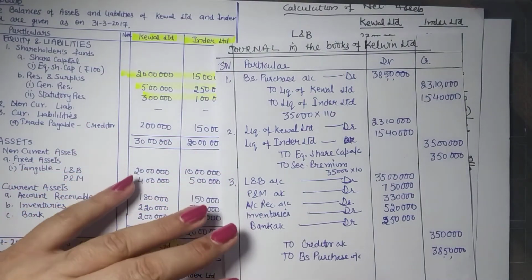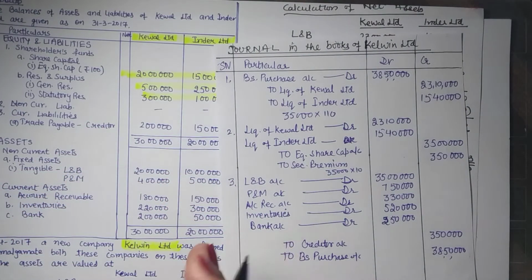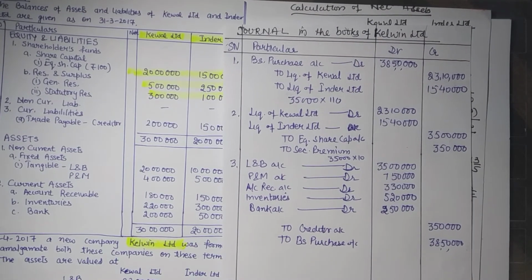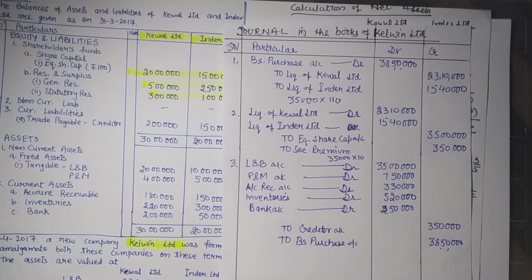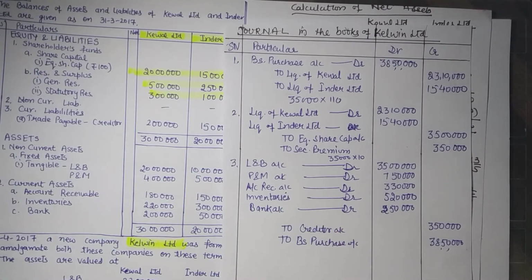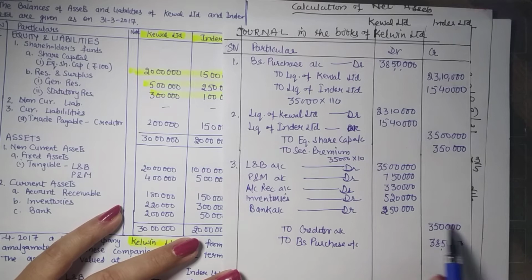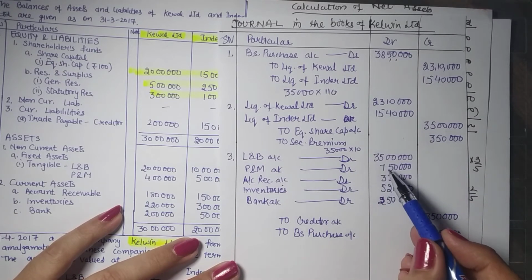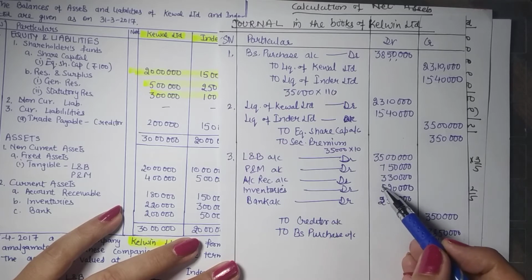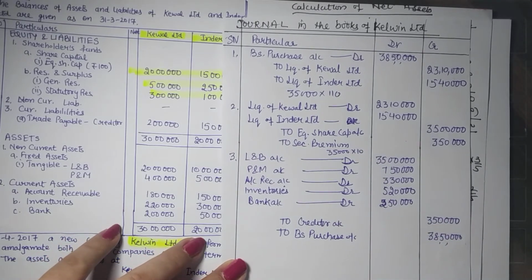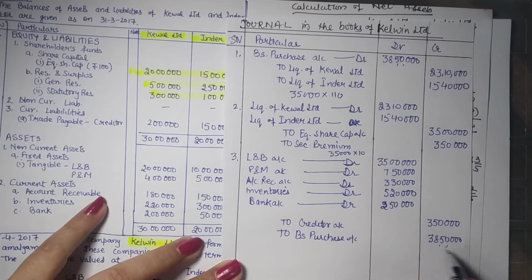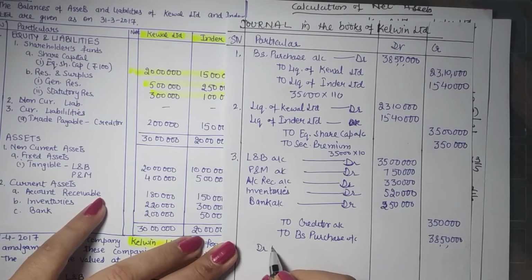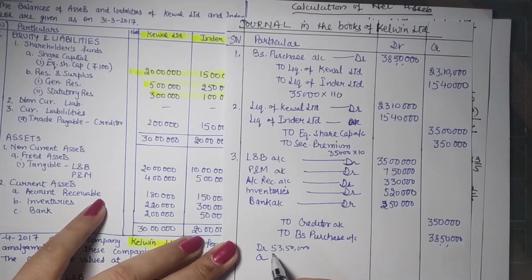Now we are to balance this entry, because our purchase consideration should be equal to the net assets being acquired, and if it is not equal, then we are to write off the amount as profit or loss. Like herein, if we total up this, the total of the credit side is 42 lakhs, right? Now when we total up all the assets, it is 53 lakh 50,000. So debit total is 53 lakh 50,000. I am just doing it for the explanation part.